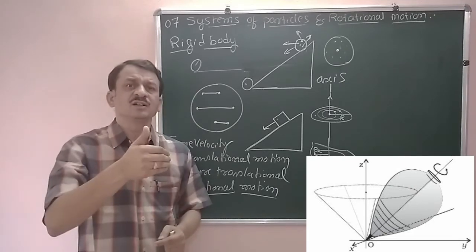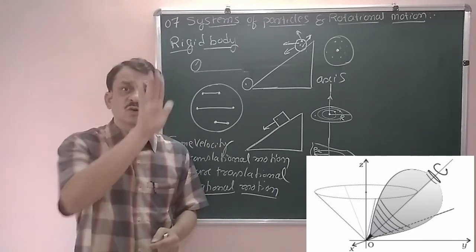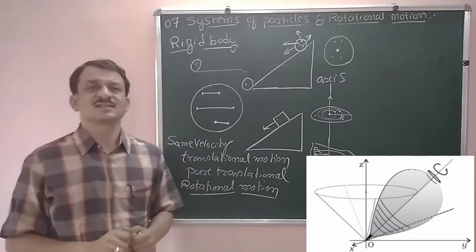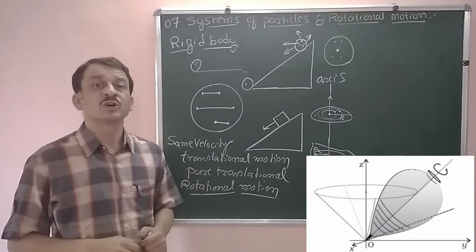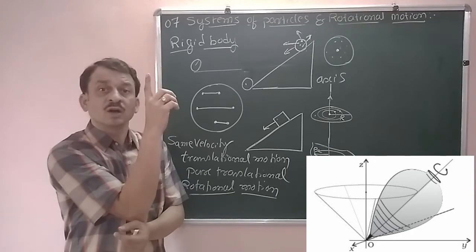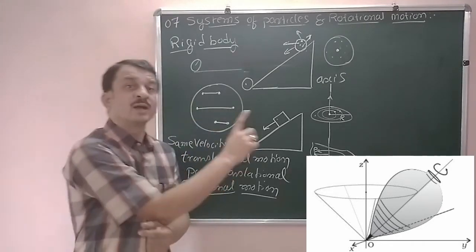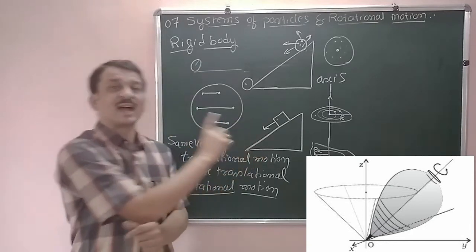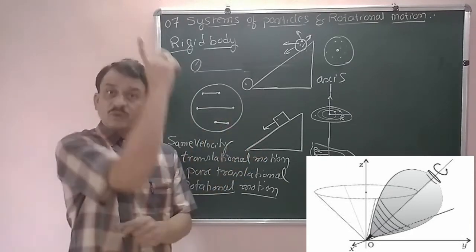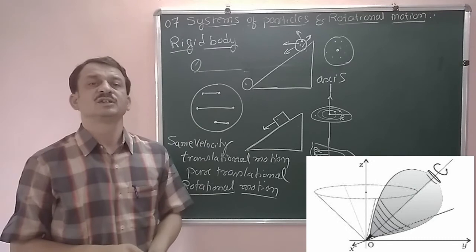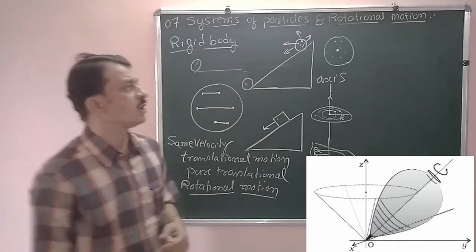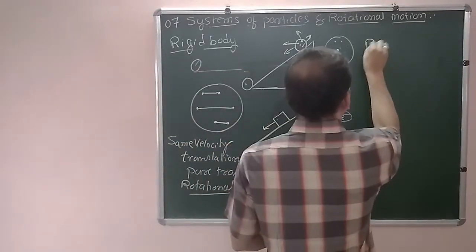As and when the rotational speed decreases, what you have observed is that the axis is no longer fixed, the axis makes a wobbling movement. That means the axis rotates about a vertical direction, and that type of motion we call precession.